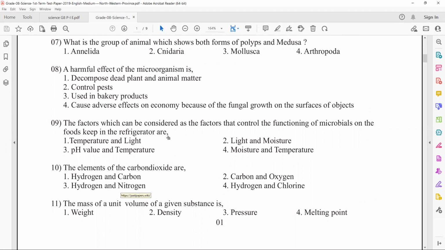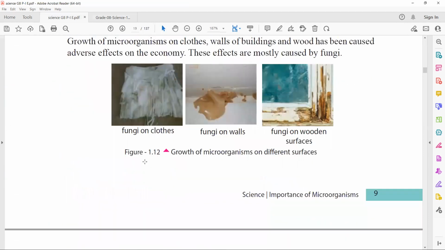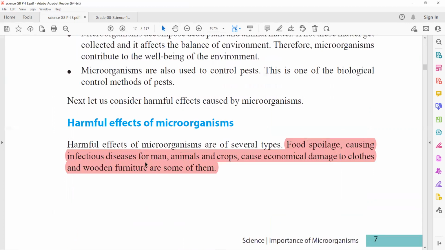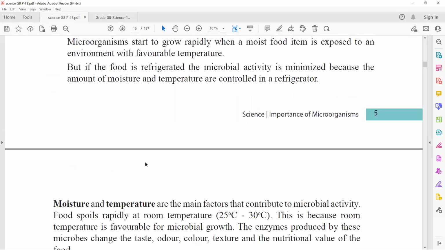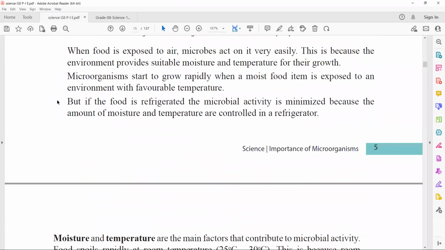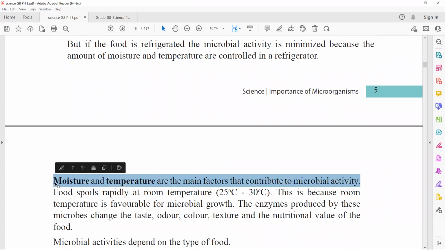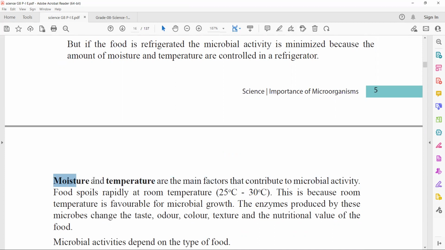Okay. I think this is also mentioned in your book. Everything is mentioned. Okay, here you can see. Yeah. If the food is refrigerated, the microbial activity is minimized because the amount of moisture and temperature are controlled in a refrigerator. So here, moisture and temperature. Here you can see everything is asked from your book, not from outside, right?